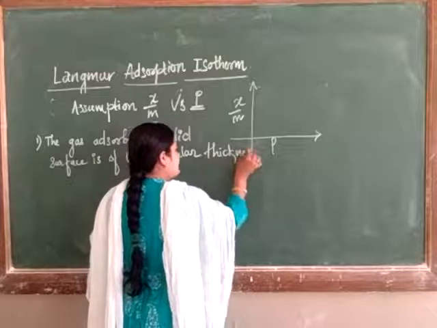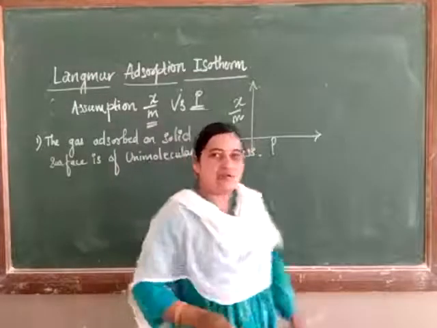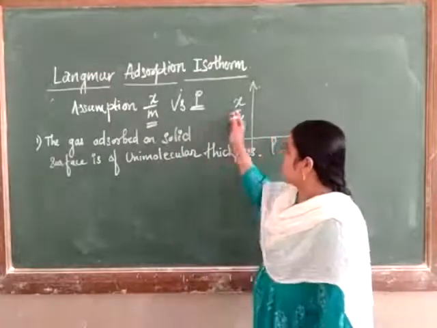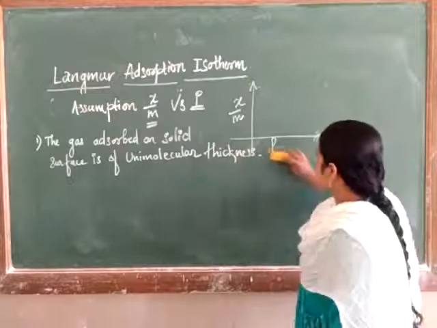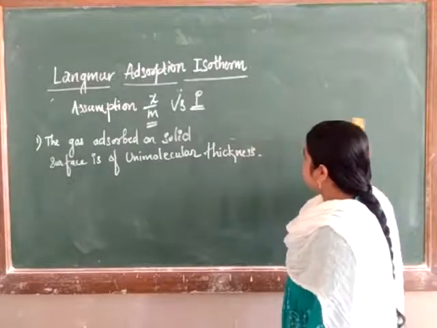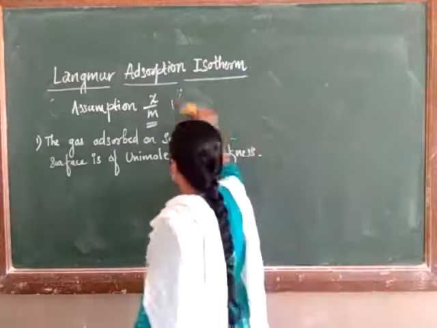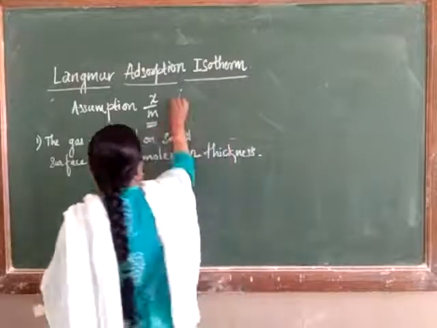The first assumption is that the gas adsorbed on the solid surface is of unimolecular thickness. We are dealing here with the assumptions for x upon m versus P, the postulates he gave. In that, the first one is that the gas adsorbed on the solid surface is of unimolecular thickness.